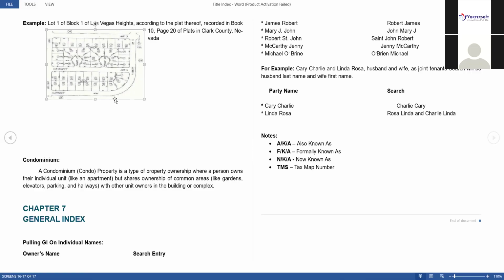Okay, so these are your additional documents and title search. The theory part will be completed, and now we will move forward to the practical sections.